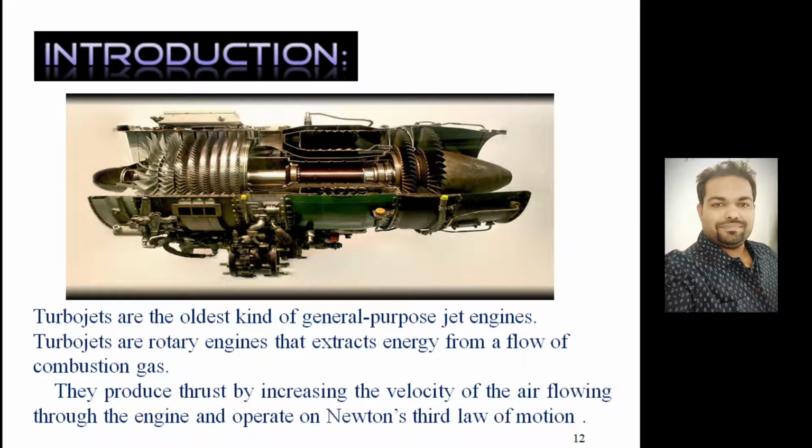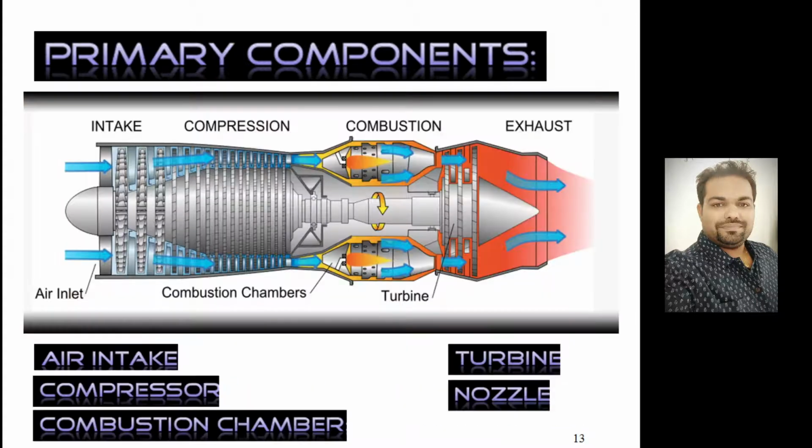Turbojets are the oldest kind of general purpose jet engine. Turbojets are rotary engines; all the components rotate about a single shaft. They produce thrust by increasing the velocity of air flowing through the engine and operate on Newton's third law of motion. So if we look at the cut section of the jet engine, it will be something like this.